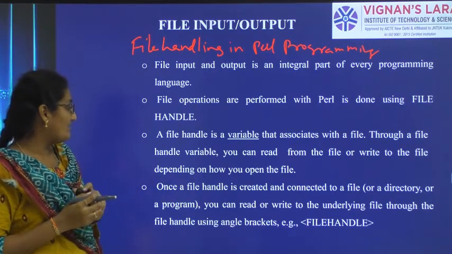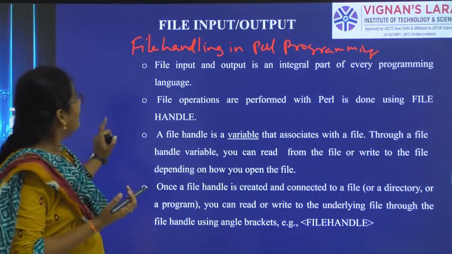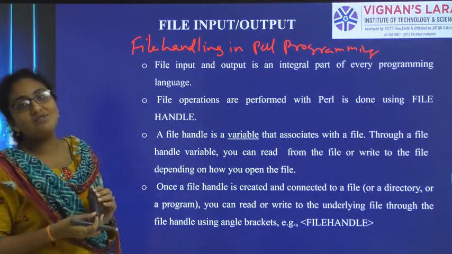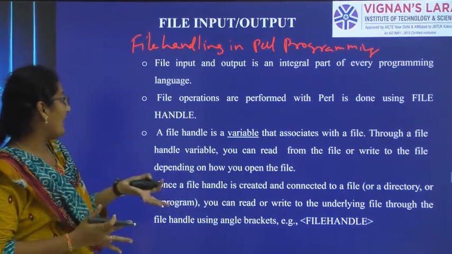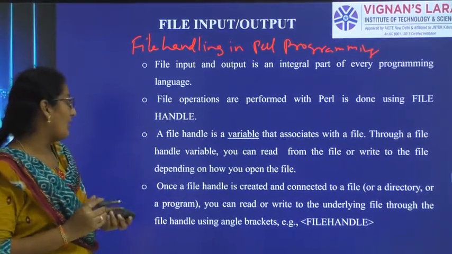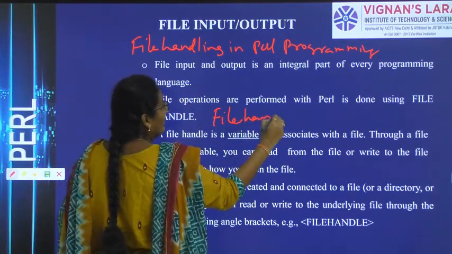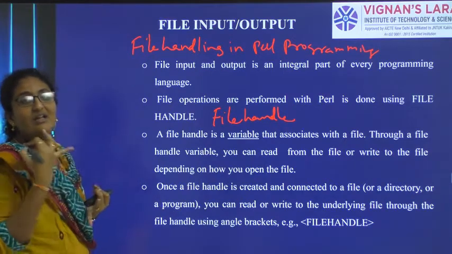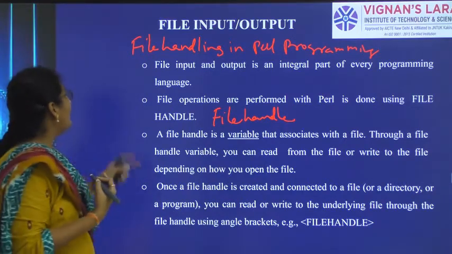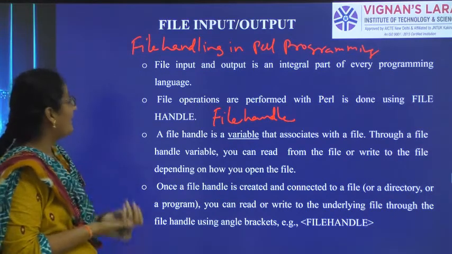In the Perl programming language, file handling is used for integral programming, and file operations are performed using file handling. What are the file operations? Opening the file, closing the file, reading the file, writing the file. So we have file input and output, which is also called file handling.